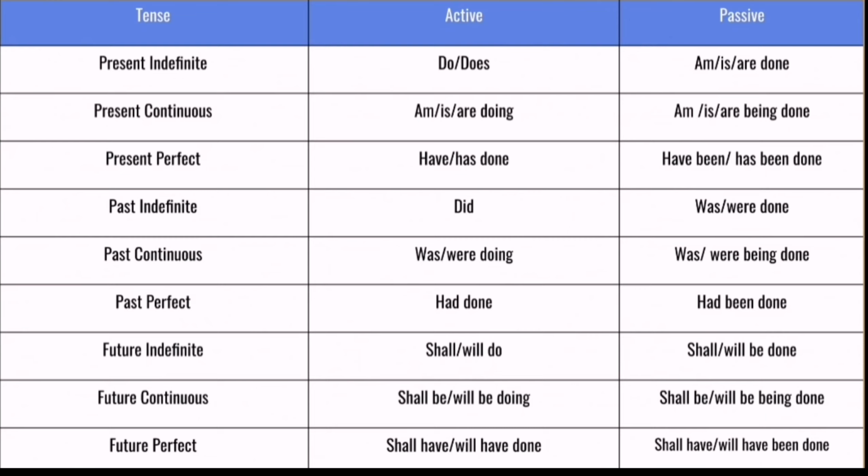Future indefinite. Here the verb is shall do or will do. In case of passive, we should use shall be the third form, will be the third form. Future continuous. Here the verb is shall be or will be with ing. In case of passive, we should use shall be being the third form, will be being the third form. Future perfect. Here the verb is shall have, will have and the third form. In case of passive, we should use shall have been the third form, will have been the third form of verb.